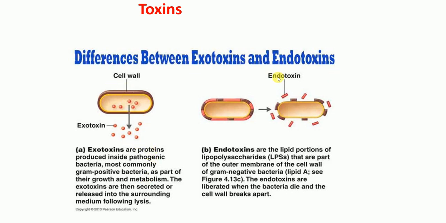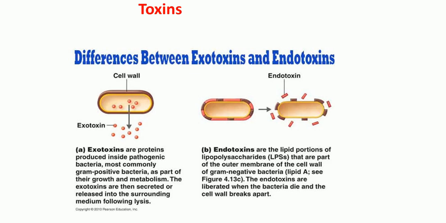Now coming to endotoxin, unlike exotoxins, endotoxins are the lipid portions of lipopolysaccharides that are the part of the outer membrane of the bacterial cell wall. We have this bacterial cell wall here, and these endotoxins are part of it.